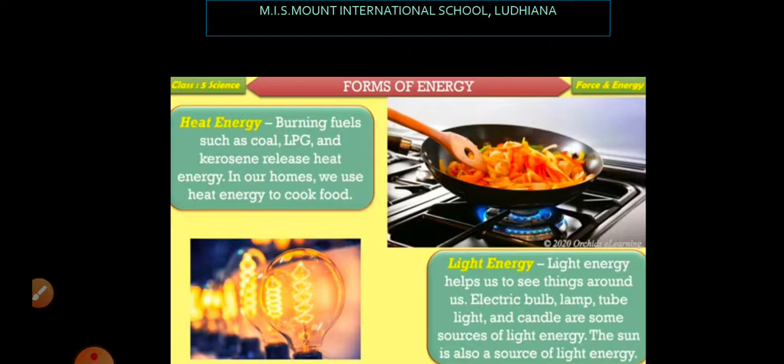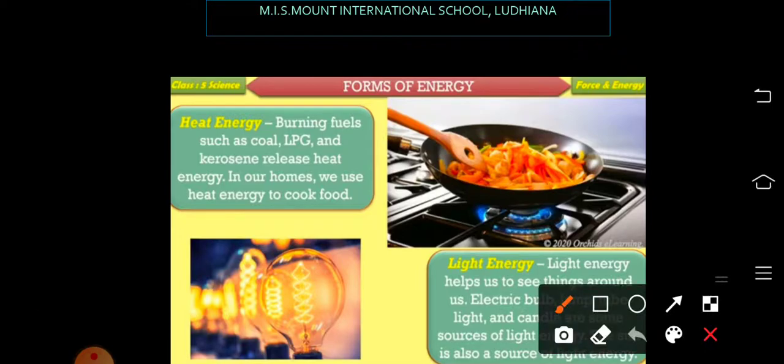The first form of energy is heat energy. It is obtained by burning of fuel such as coal, LPG and kerosene, and we use it to cook food in our daily life.